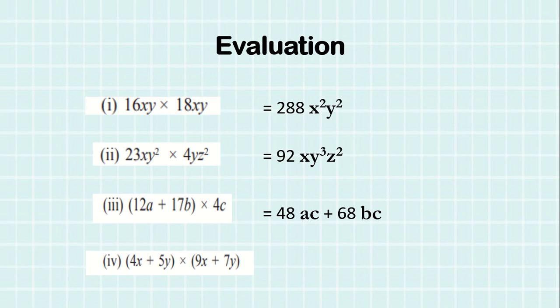Now it is multiplication of binomial with binomial. Concentrate properly. First you have to split the first bracket. Work out on your notebook. 4x will multiply the whole binomial and 5y will multiply the whole binomial. So what will you get as the answer? 4 9s are, and then multiplication of variable, then 4 7s are, then multiplication of variable.